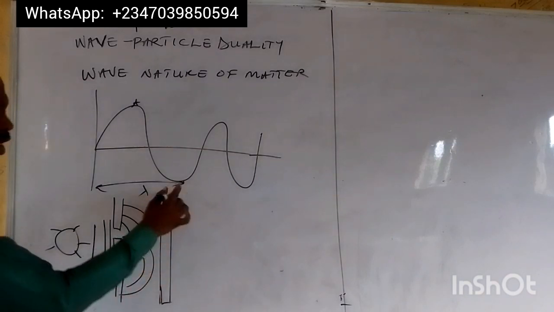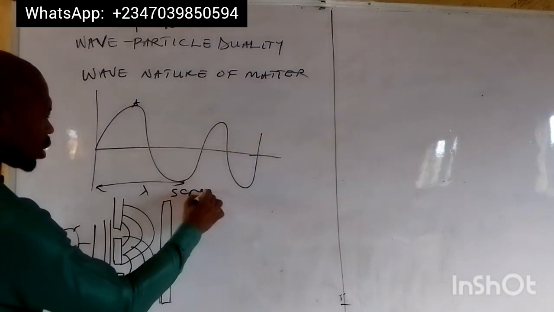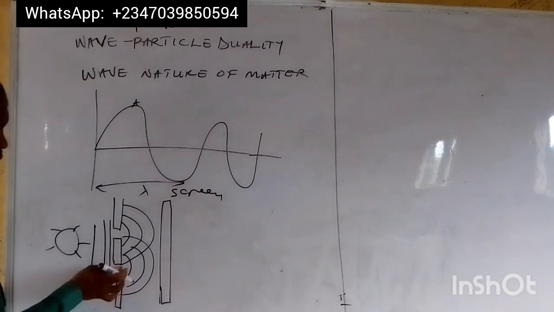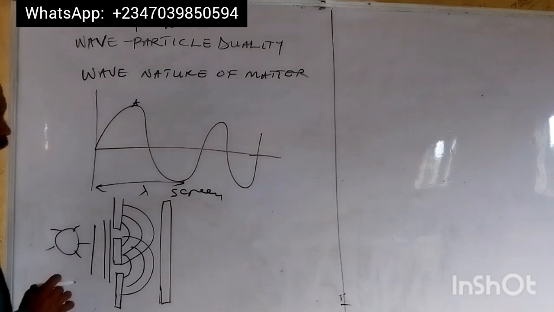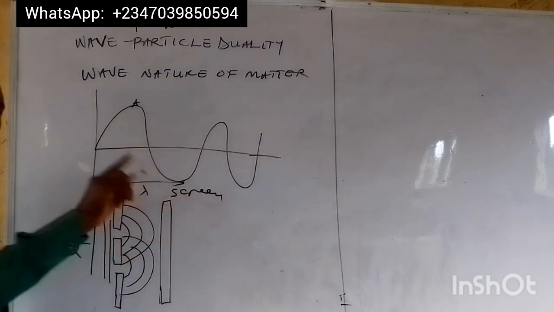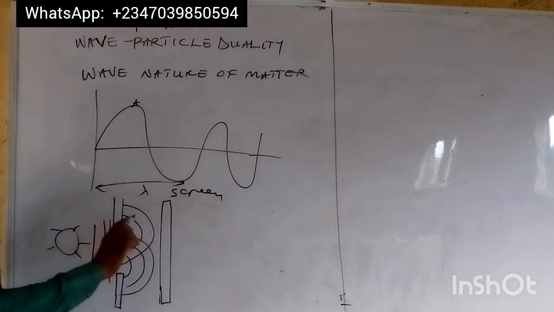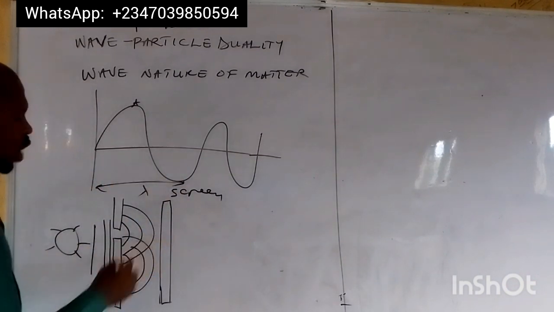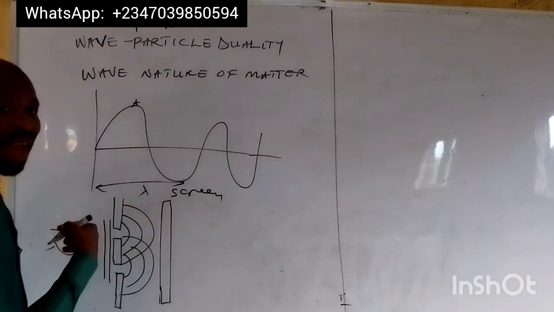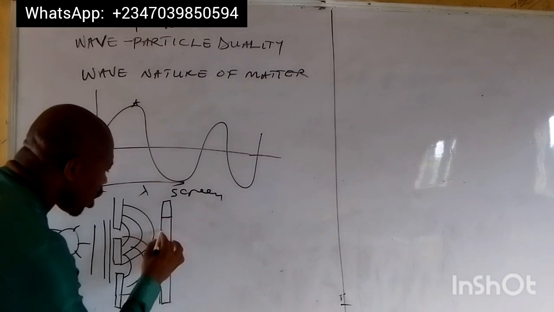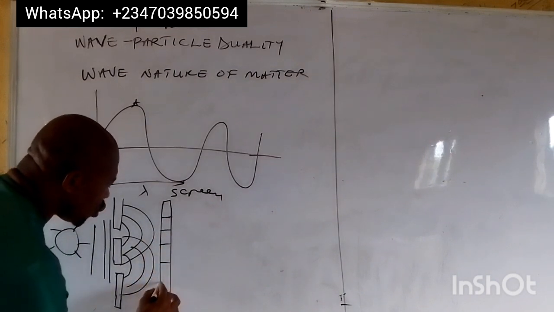This is our screen. Now, this is a slit or opening. By this opening, the light coming out here diffracts. Of course, we know that diffraction is the spreading out of waves when passing through a small gap. Now, coming out here, these waves, of course, this is the screen. This screen will collect this light. Remember, these parts will form patches.